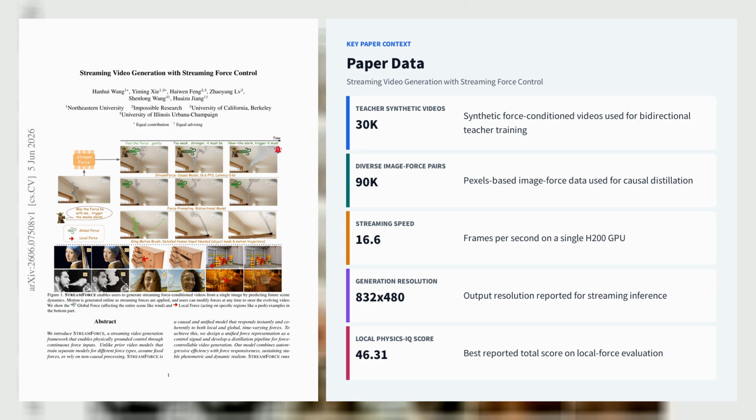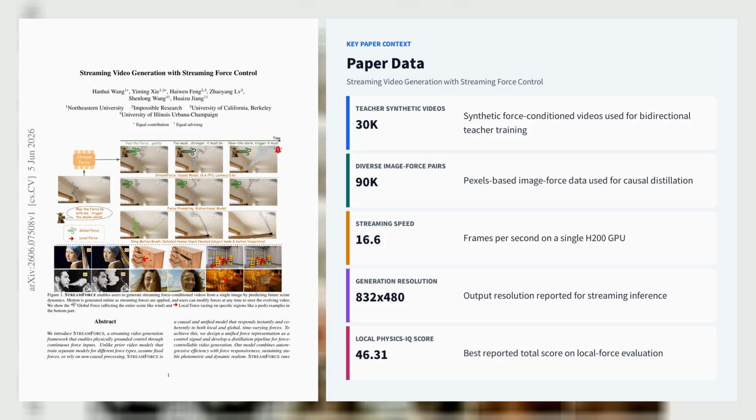than offline trajectory prompts. The core idea is a unified force representation that encodes both global forces like wind and local contact forces like pushes in a single pixel-aligned mask tensor, paired with a force-aware distillation pipeline that transfers force motion behavior from a bidirectional WAN2 2.5B TI2V teacher into an autoregressive student.